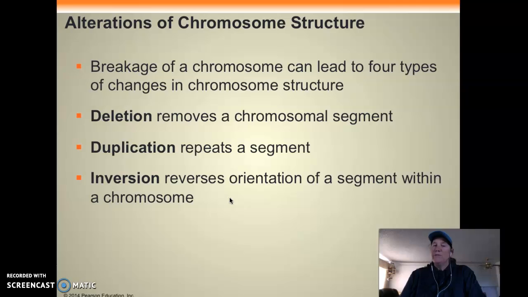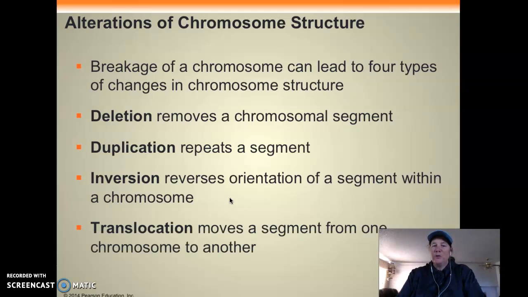There's inversion, and I have diagrams of these, so I'm going through them kind of quick and I'll show them to you more in a minute. Inversion reverses the original orientation, so it flips it. And then there's translocation, where a piece breaks off from one and goes to another. If you get the one with that extra piece on it, there's going to be a problem. But if you get the one that's missing a piece and the one that has the extra piece, then you'll be fine. They're just in different places, but the chances of that are actually pretty slim.